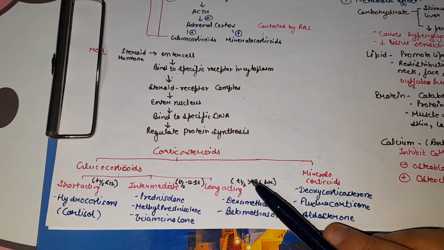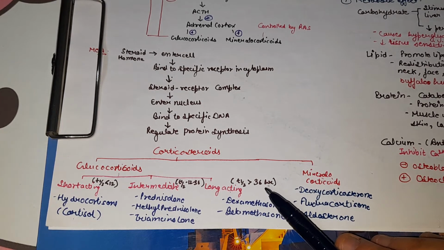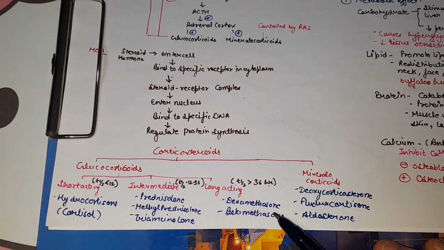Next we talk about long acting drugs. They are dexamethasone and betamethasone. Long acting drugs have highly potent anti-inflammatory and immunosuppressant effect, and they have no mineralocorticoid activity. They cause severe hypothalamic pituitary axis suppression. They are given by oral, IV, IM and topical route.